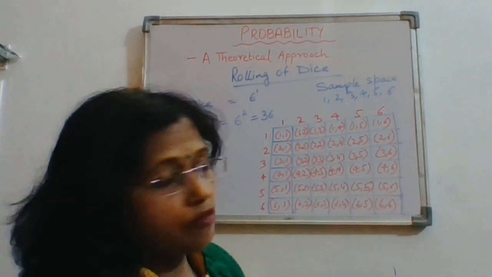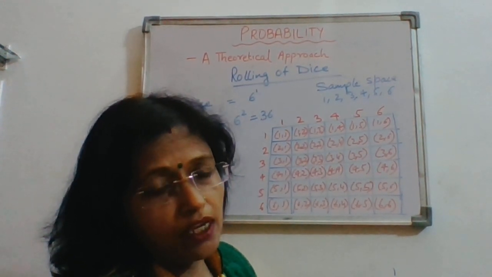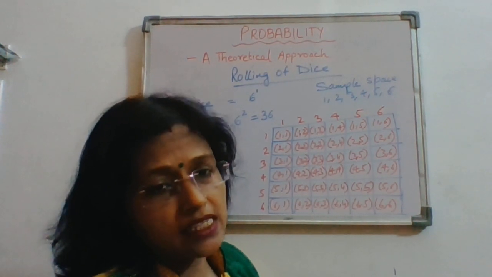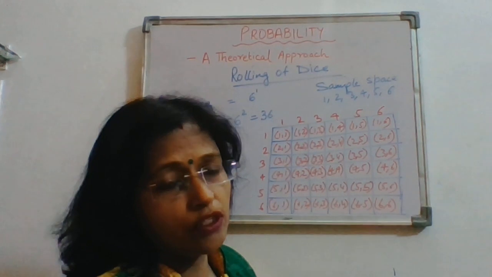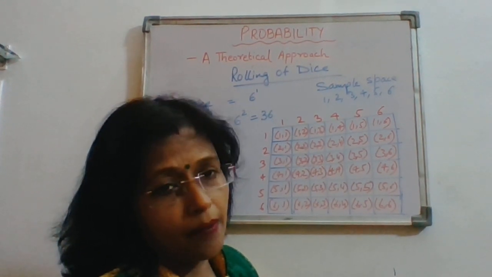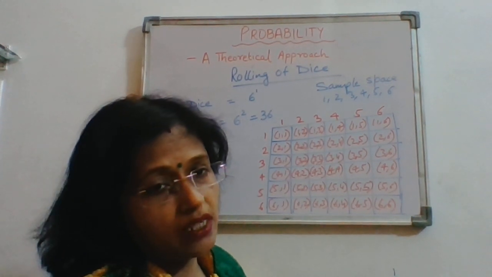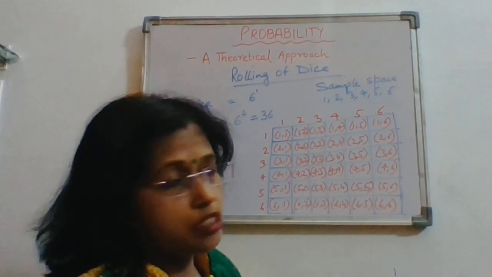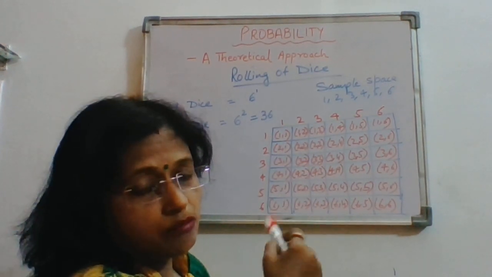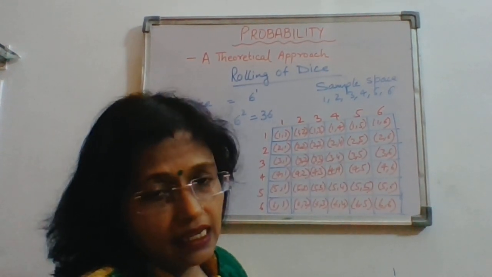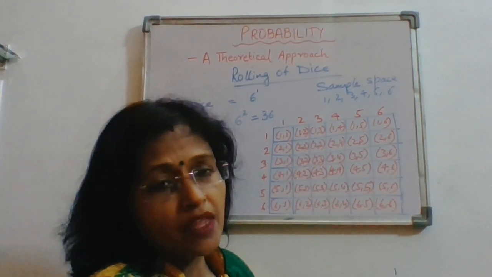So we should discuss some questions also. If 2 dice are rolled, what will be the probability of getting the sum of the two numbers equal to 1? Here you can see that the sum on both the dice is 1. That is not possible because the smallest is 1, 1, so the sum should be 2. So getting a sum of 1 is an impossible event. So it will be 0.